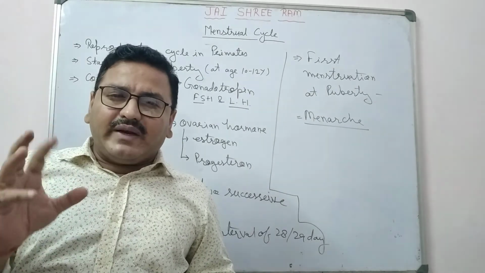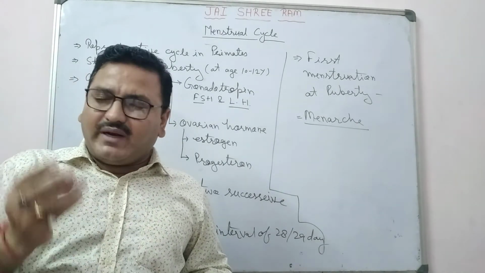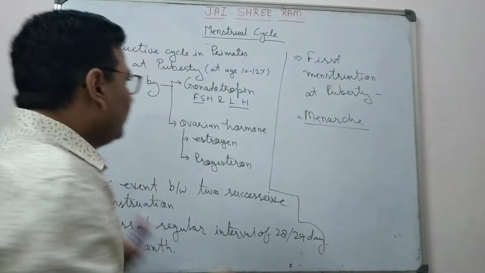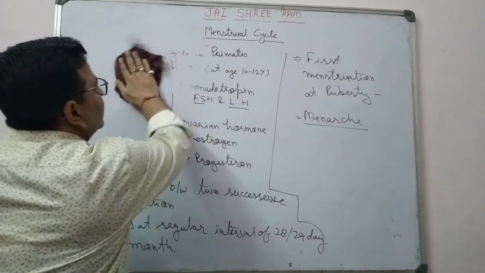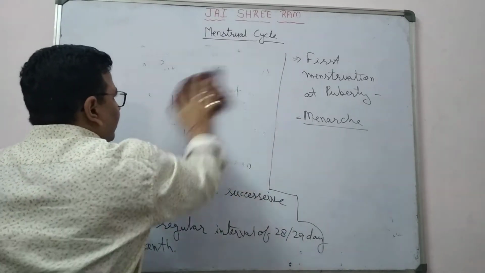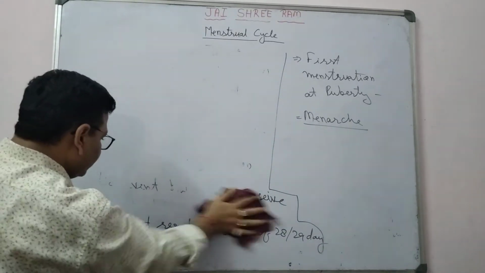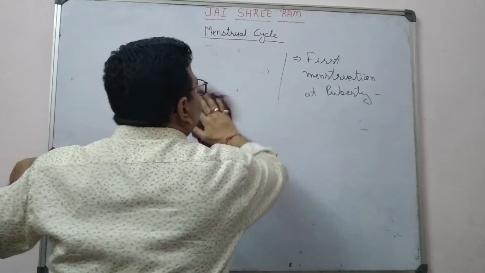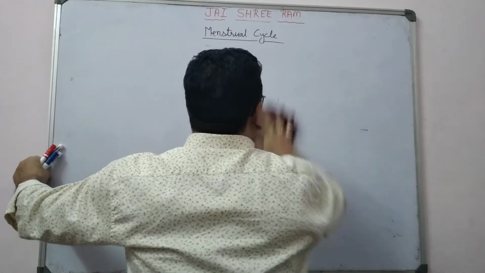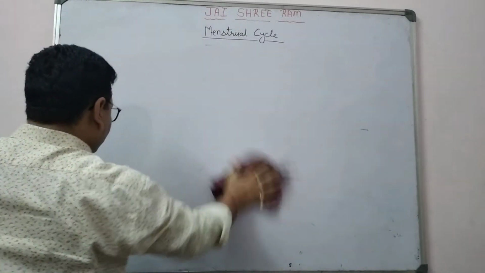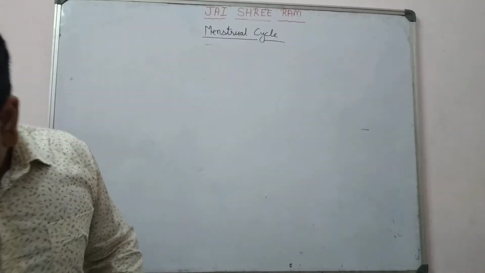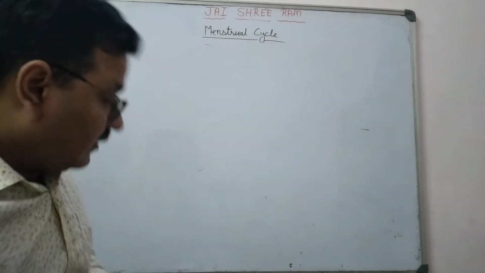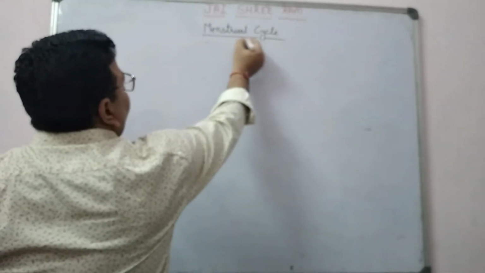The menstrual cycle, according to your NCERT, mainly has three phases. In some books it may be four phases now, but it is completed in three phases.